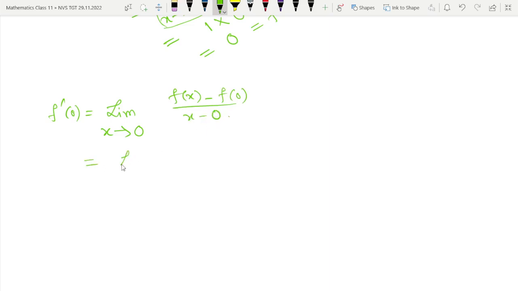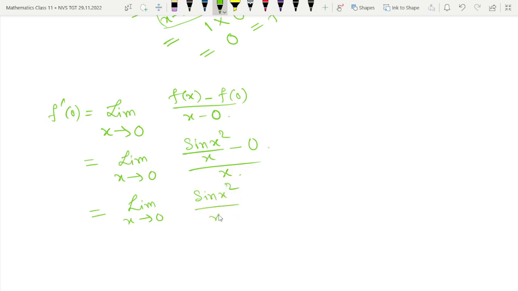So limit x tends to 0, f of x means sin x square by x, f of 0 means 0, divided by x, that is equal to limit x tends to 0, sin x square divided by x square. That is equal to 1. So this limit is existing and is also finite. So f is differentiable at x is equal to 0.